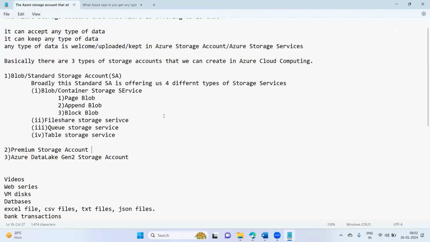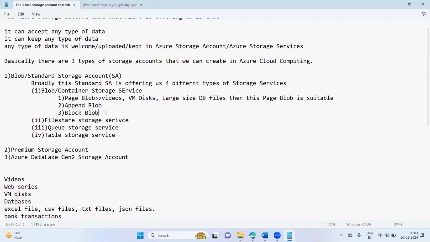So what I'm trying to say is, suppose you want to upload videos, VM disks, or large TB-size files, then this page blob is suitable.